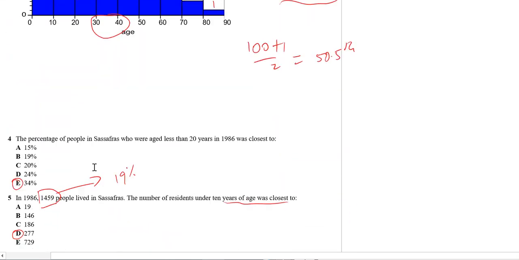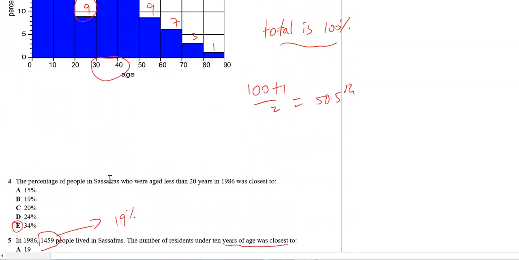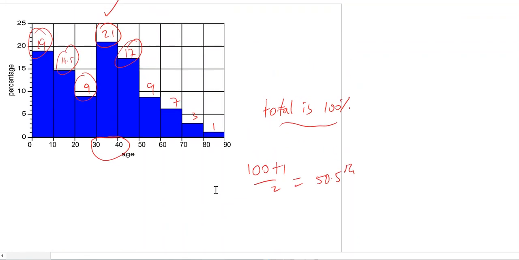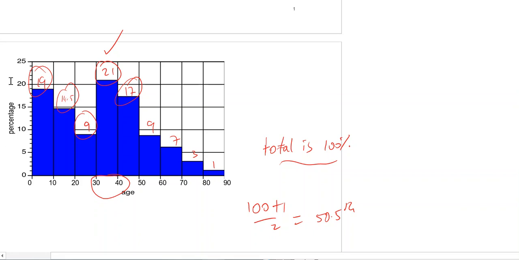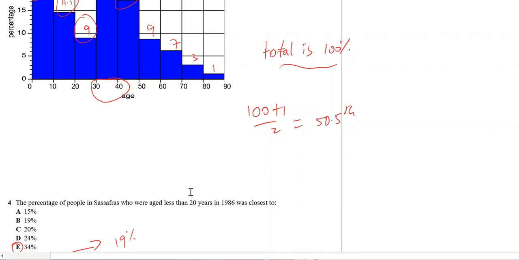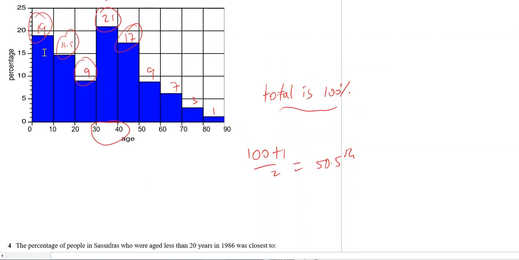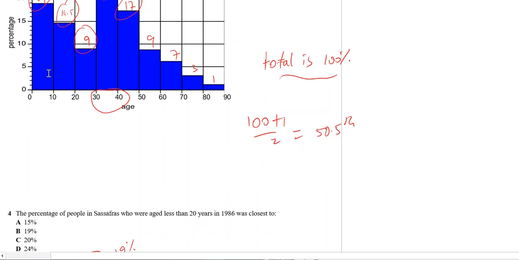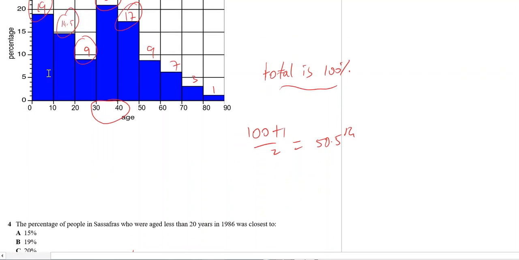Question four: the percentage of people in Sassafras who are aged less than 20 years is closest to the percentage. Now, you need to pay attention to the percentage column. This is already in percent. You're just counting less than 20 years. Less than 20 years would be around 19 plus, I'll say, 15. If you read the values, it's going up by one. So 19 plus 15 would be 34.